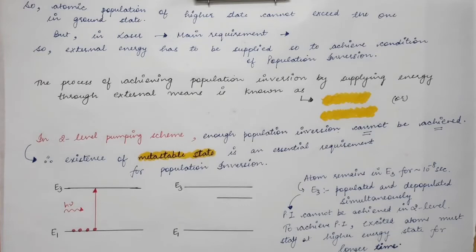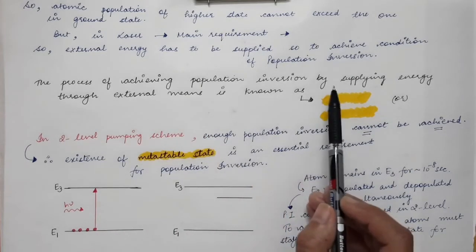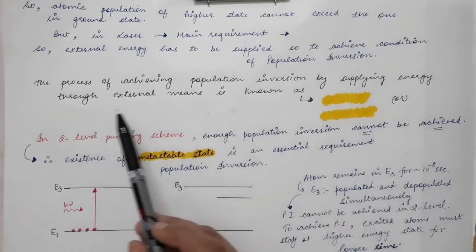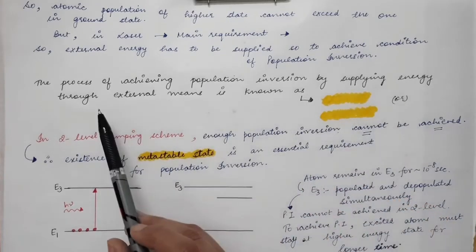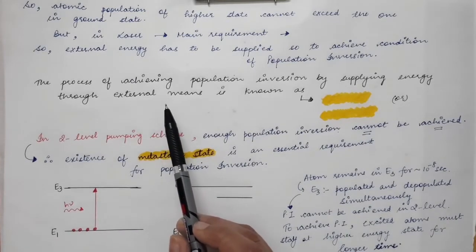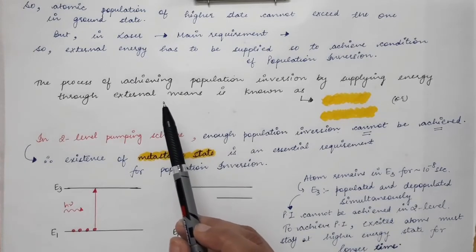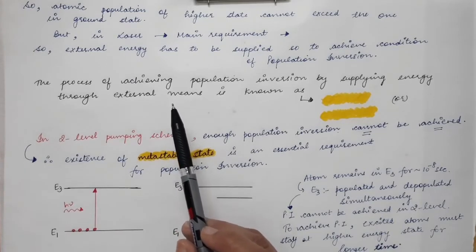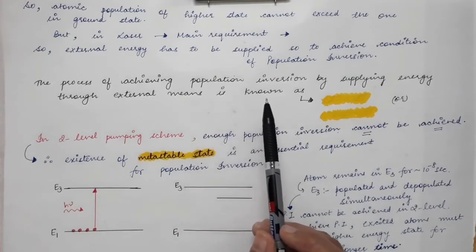So this is the process of achieving population inversion by supplying energy through external means. This energy supply can be in the form of photons, which is called optical pumping. It can be in the form of electric current, that is electric discharge, which is electrical pumping. So it can be in any form.